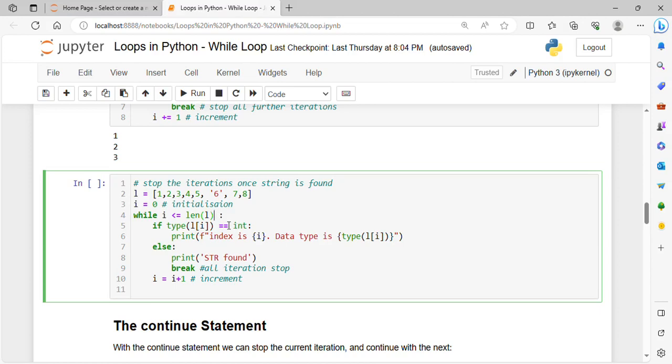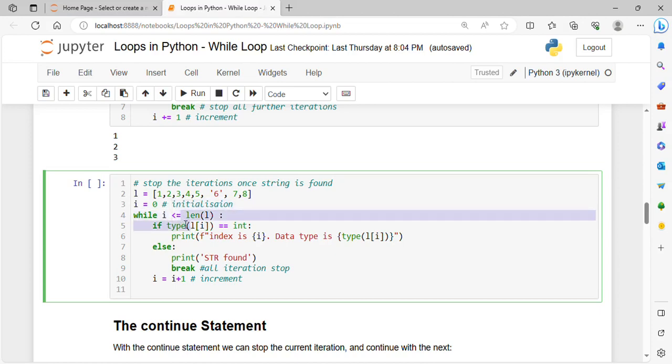But here we have a condition. What is the condition? We are checking the data type of each element, L of I, that means we are using index I and checking the data type of the element at each index. I will be incrementing.